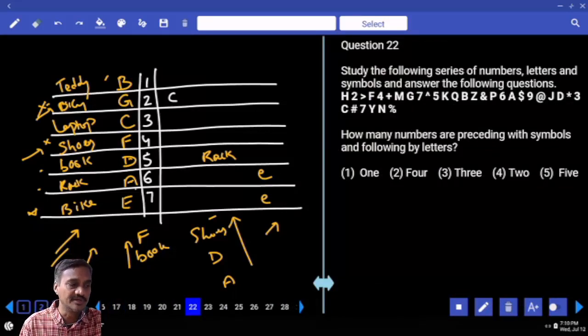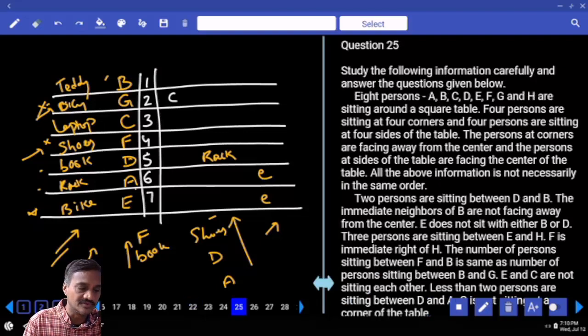Any doubts in this sequence, 22 to 24? Anyone, please, quickly? Then 25 onwards. Now 25 onwards, 8 persons around a square table. Is a square table first or second priority? Definitely under the first priority. When compared with the earlier 17 to 21, this is easier to crack.